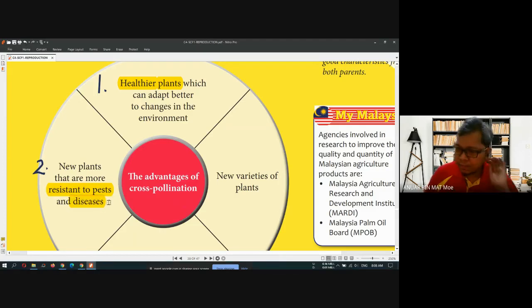What is pest? P-E-S-T. Pest, for example, the insect, the caterpillar or the disease that can affect the plant, right? So number three, we have the new variety of plant. If you remember our last class, when we try to crossbreed two same species of plant which has different color of its flower, its offspring will produce a new variety.